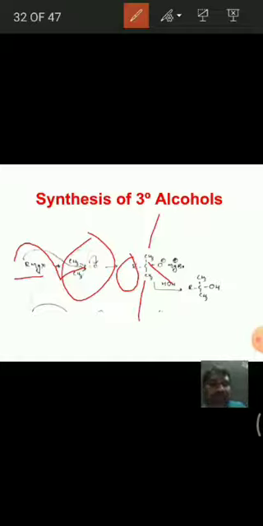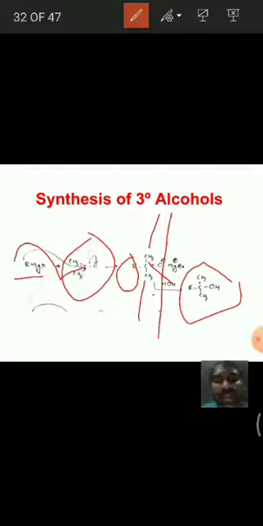Upon treating with water, that means hydrolysis, we get this type of alcohol. That means the general formula for forming tertiary alcohols is like this: R